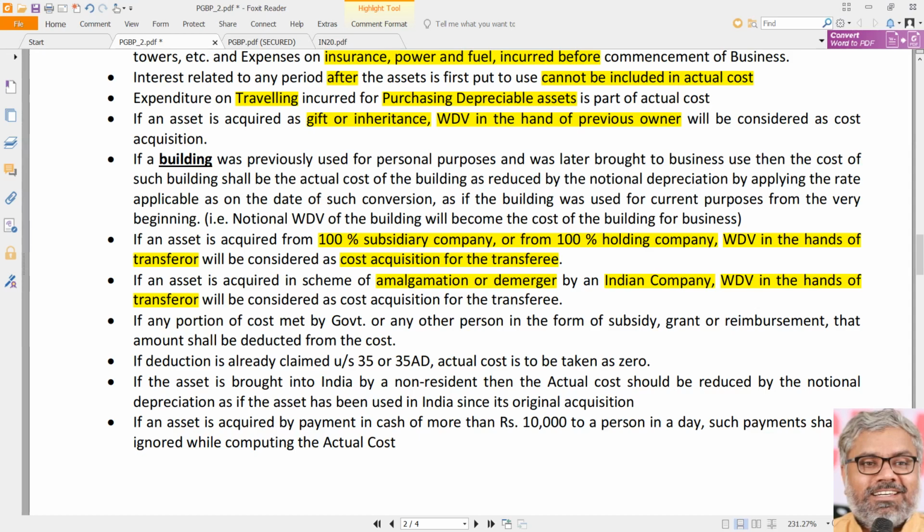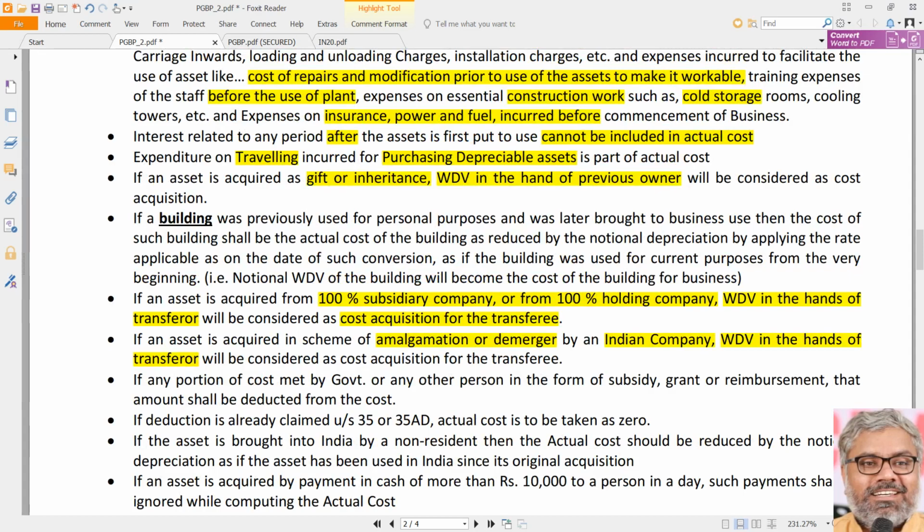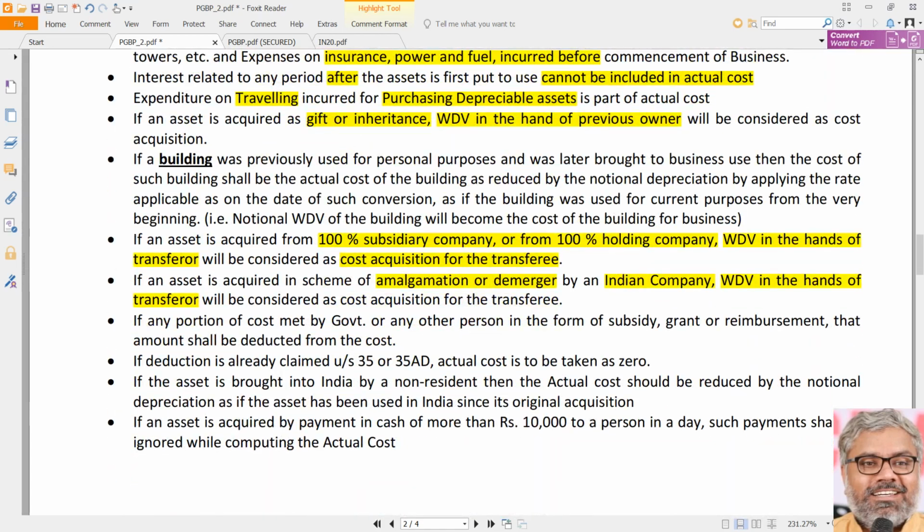The thread of logic is the same. Situations and transactions are only different. If you understand the thread of logic, that is enough. You will be able to easily understand and easily apply in all cases, not only in PGBP, even later in capital gains. That's it. These are three different points which are related with each other, when we discuss the actual cost of the assets.